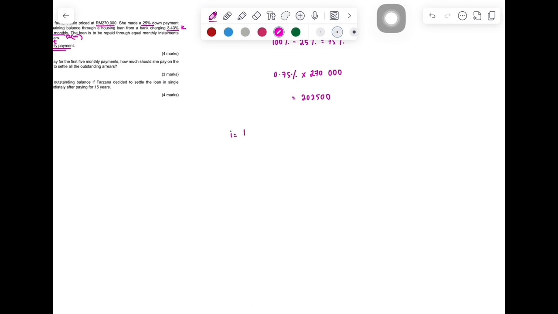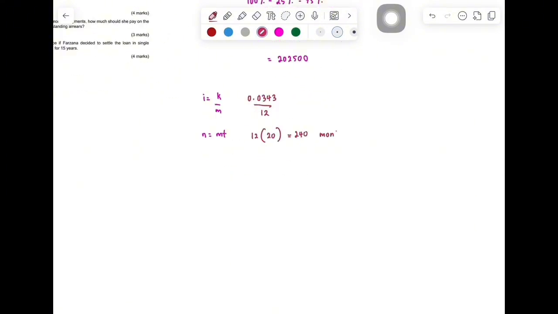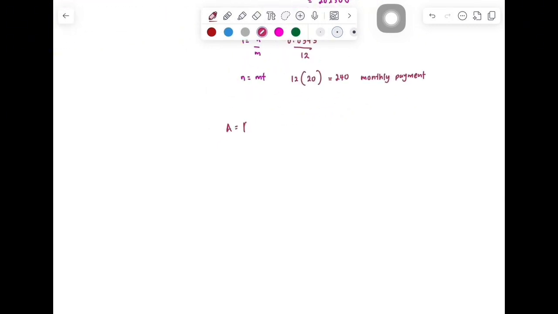Next, I equals K divided by M, N equals M times T. The interest rate is 3.43% per year, compounded monthly, so we divide it by 12 to get the monthly rate. The loan period is 20 years, which is 12 times 20 equals 240 monthly payments. Now we use the present value of annuity formula. A equals R times (1 minus (1 plus I) to the power of negative N) divided by I.